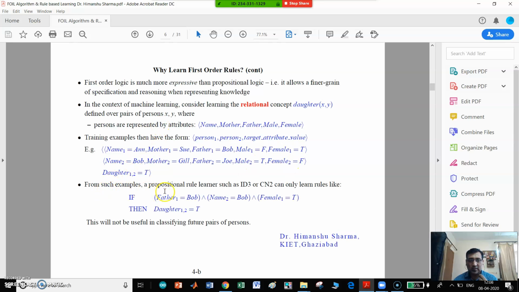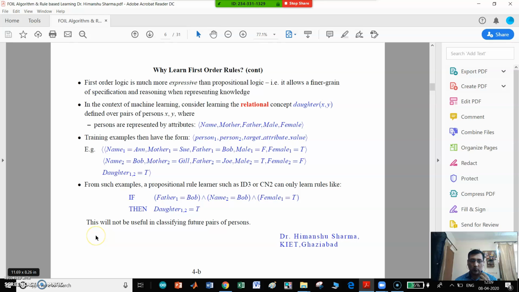Now, from these examples, a propositional rule learning algorithm such as ID3 or CN2 can only learn a limited amount of information. That is, if father is equal to Bob and name is equal to Bob and female is equal to true, then daughter(1, 2) is equal to true.